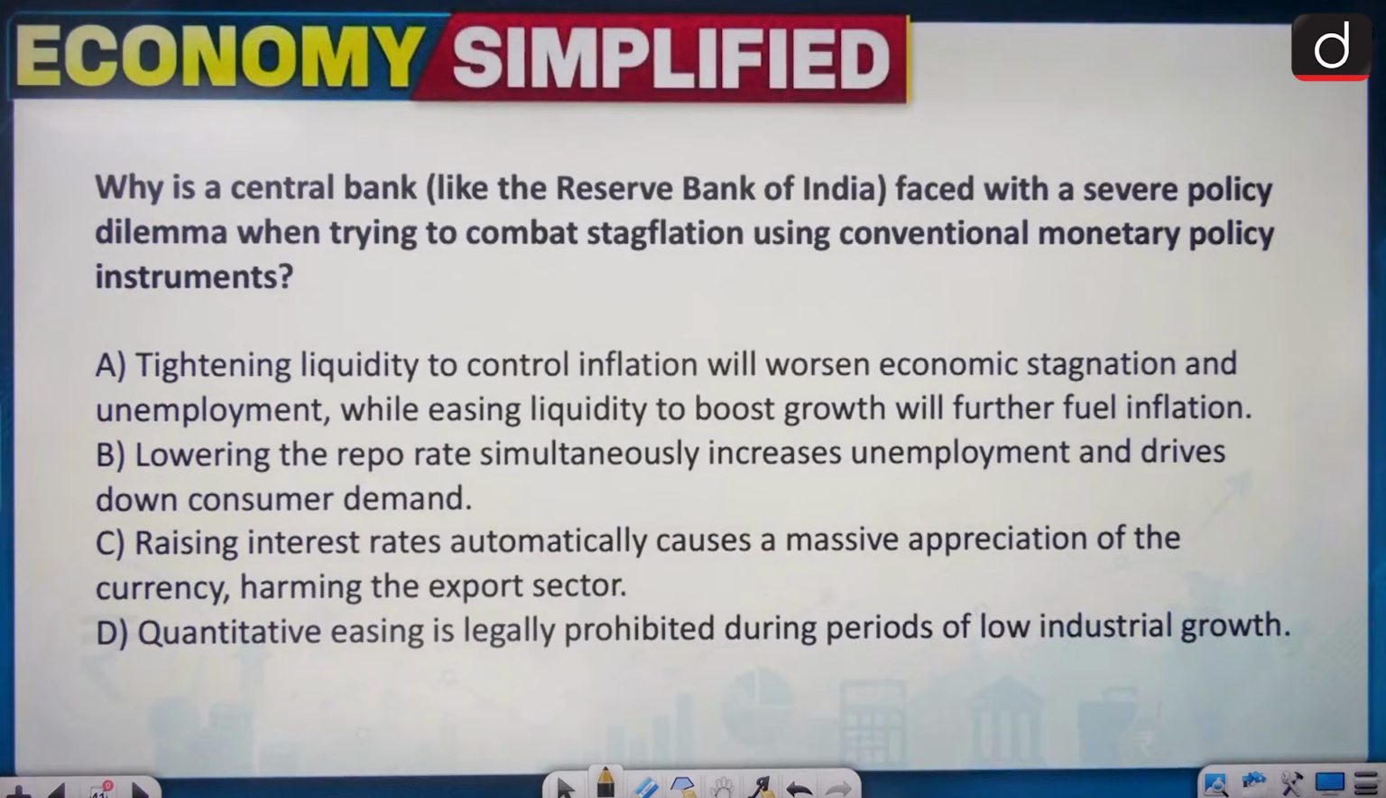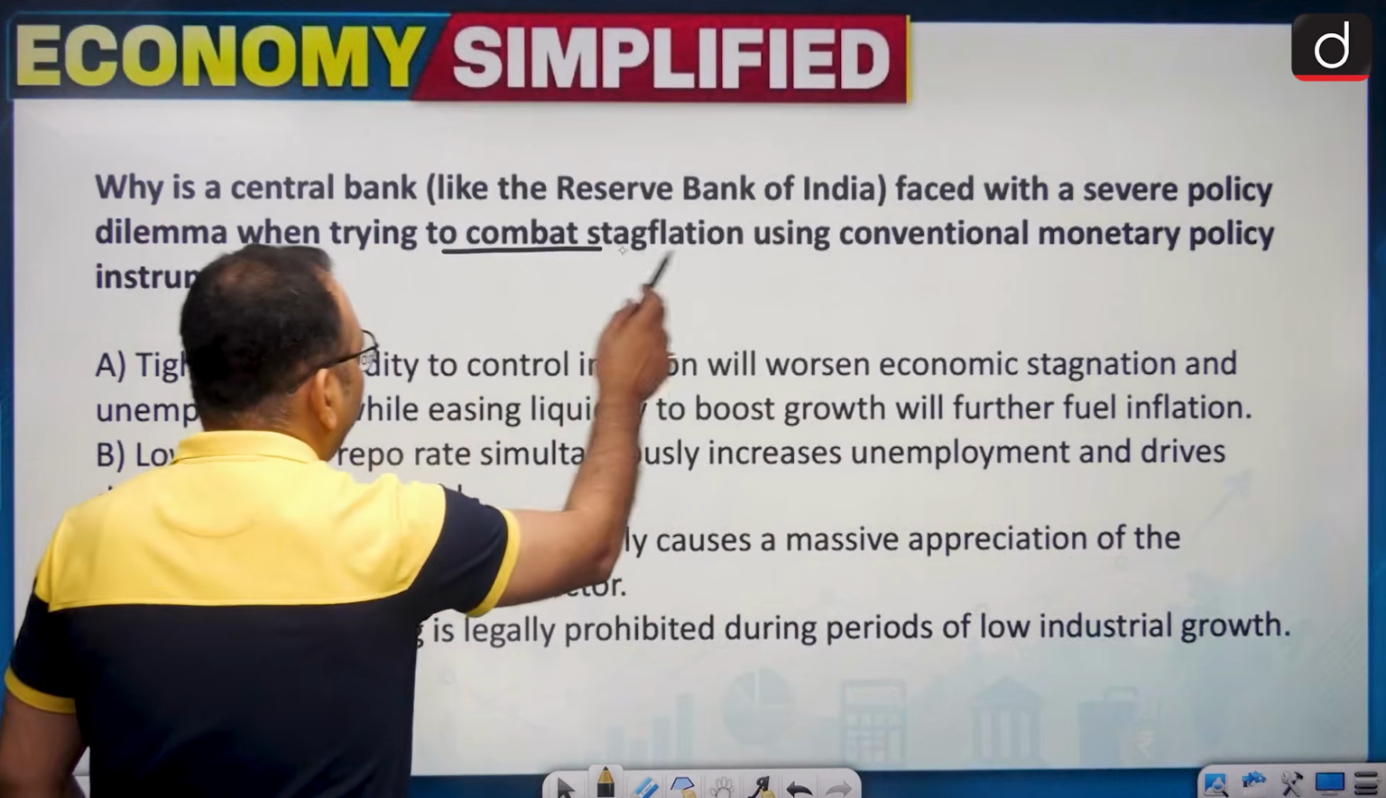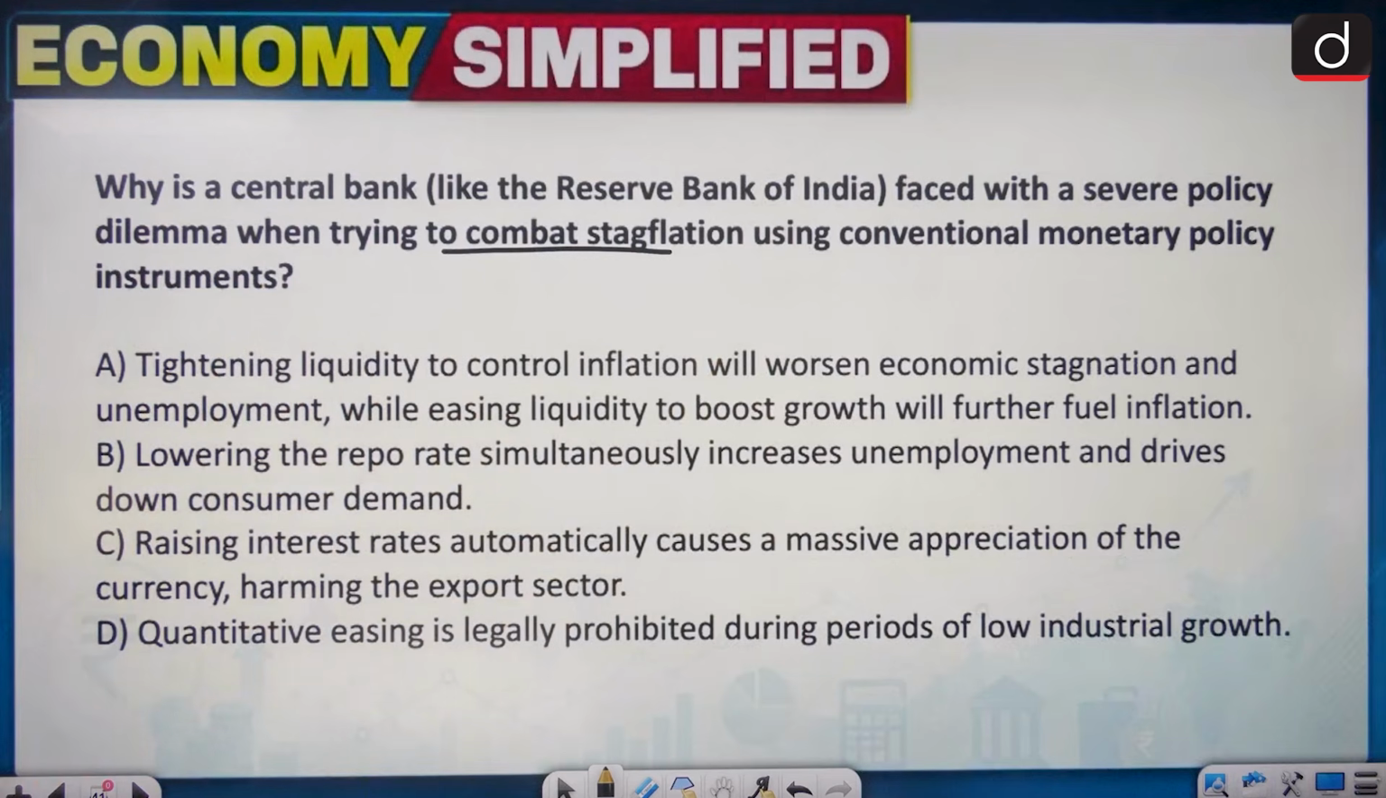Why is a central bank like the RBI faced with a severe policy dilemma when trying to combat stagflation using conventional monetary policy instruments? The question is, why does RBI face a problem combating stagflation using the conventional monetary policy instruments? You see, RBI faces a challenge in combating the stagflation. Why? Why do you think so? RBI is facing a challenge.